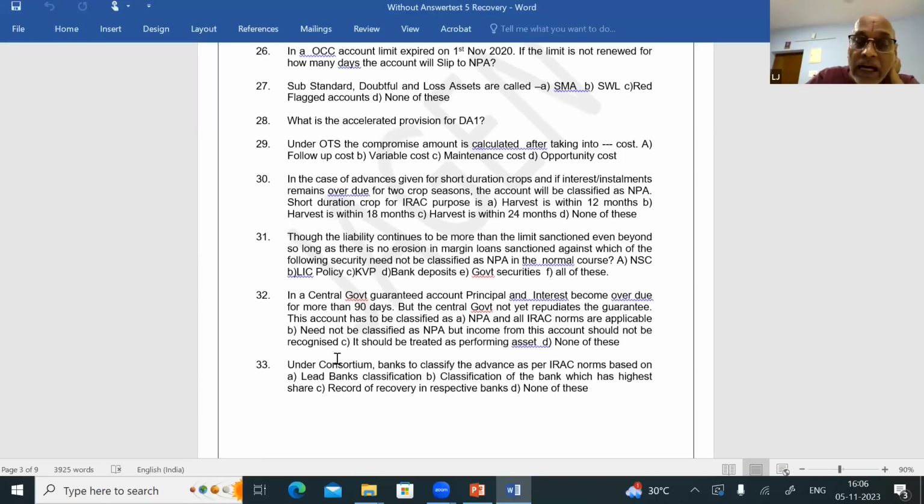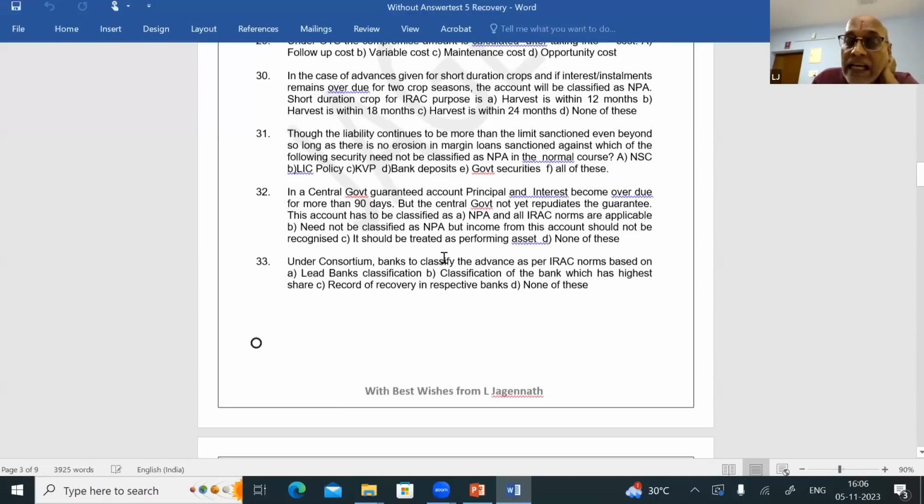Question number 33. Under consortium, banks classify the advance as per IRAC norms based on: lead bank's classification, the bank which has the highest share, record of recovery in respective banks, or none of these. See, you are having a consortium account, let us assume. You are a member, some others are members, 4-5 banks are there. In every bank, recovery is coming. Let us assume in your bank the overdues are over 91 days. In some other banks, the overdues are 30 days. In some other bank, there are no overdues.